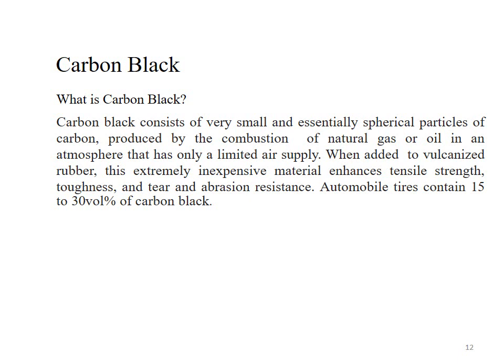When particles of carbon black are mixed with natural rubber during the process of vulcanization, the resulting material has better tensile strength, toughness, and tear and abrasion resistance. Automobile tires which are prepared with this type of composite material may contain 15 to 30% volume of carbon black.